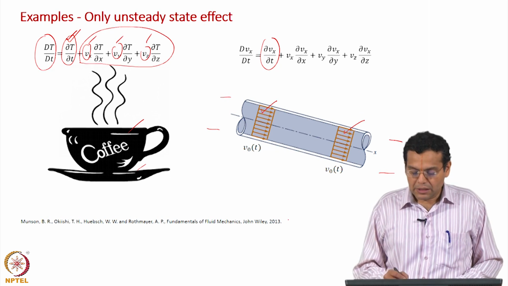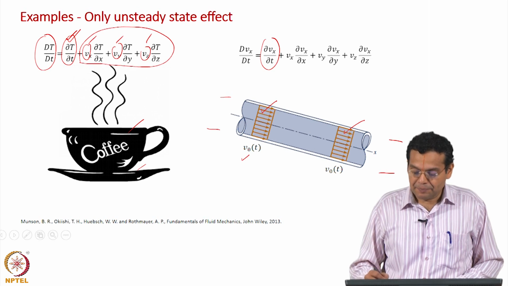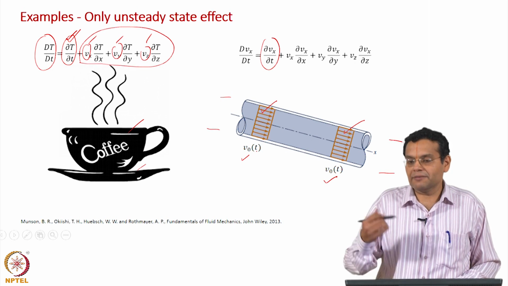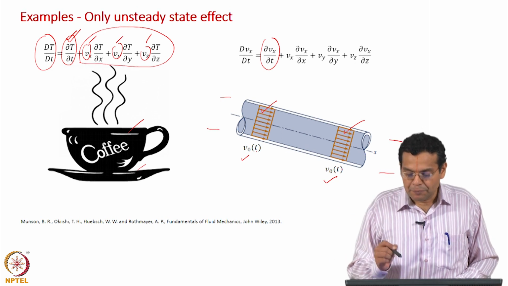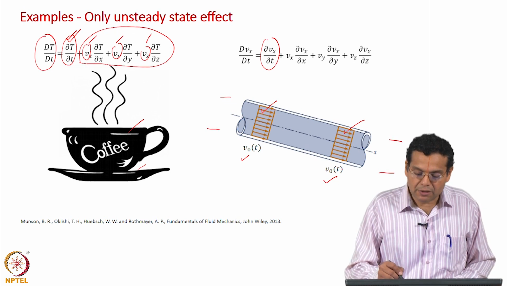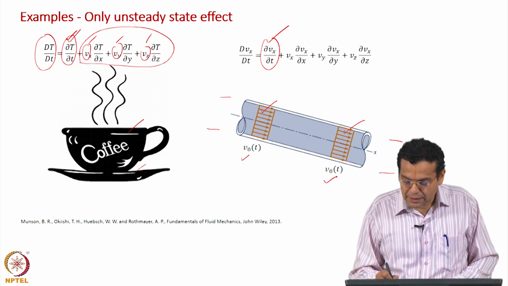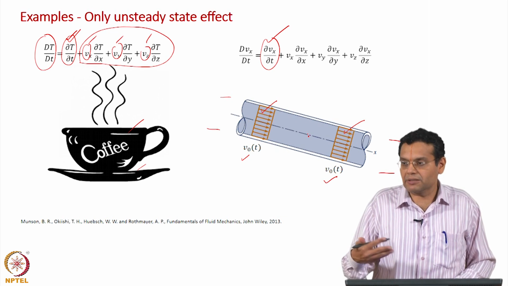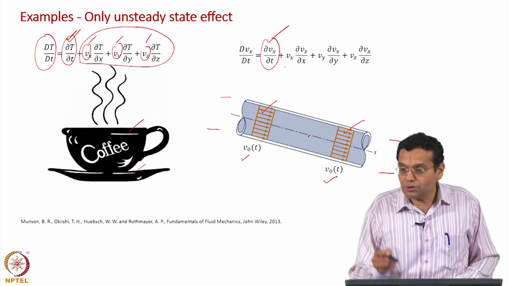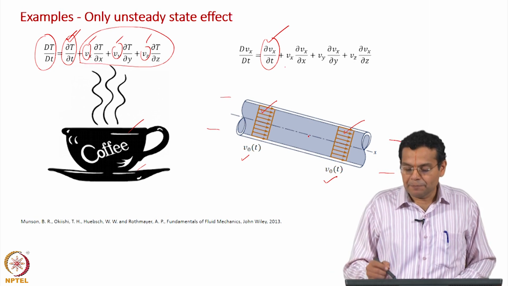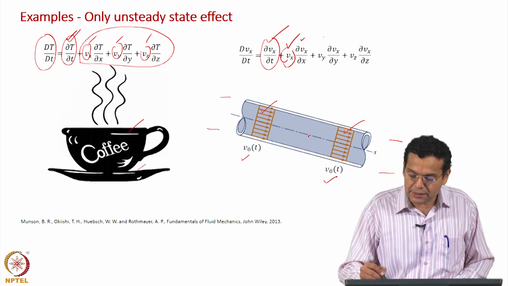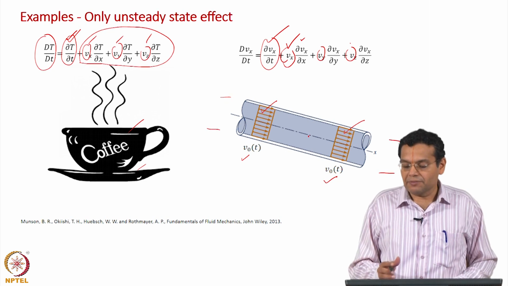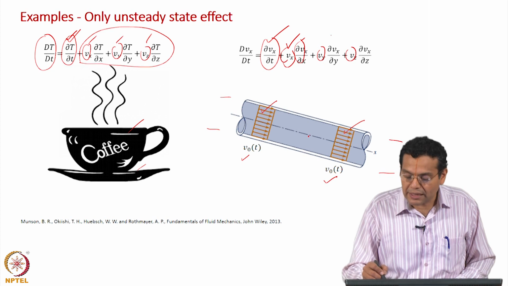Now, but the velocity can be a function of time. The V naught, whatever, can be a function of time, let us say it varies sinusoidally or some fluctuations are there. So what happens in this particular case? If you are at a particular location, or the particle is at a particular location, it experiences a change in velocity with respect to time. But now as you follow the fluid particle from one place to the other, there is a flow, this term is present. Of course in this case only one component is present, but otherwise these velocity components are present, but there is no gradient in the velocity.